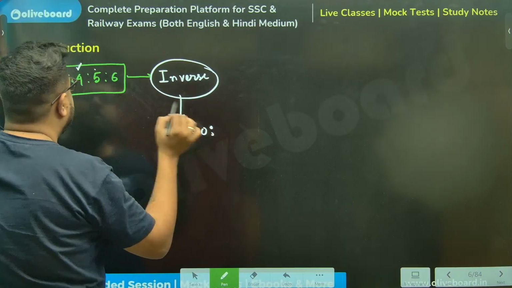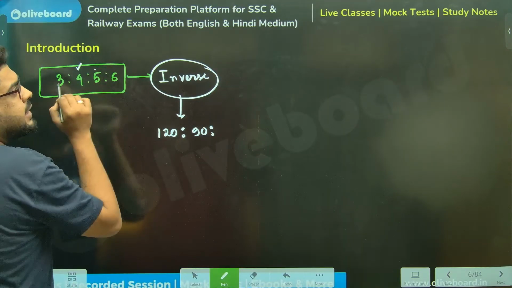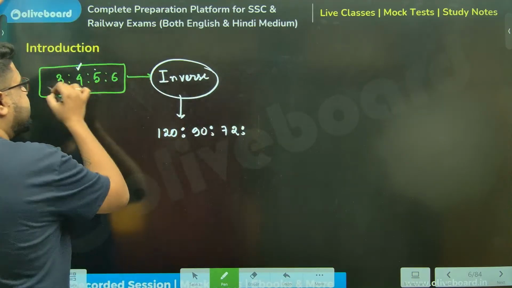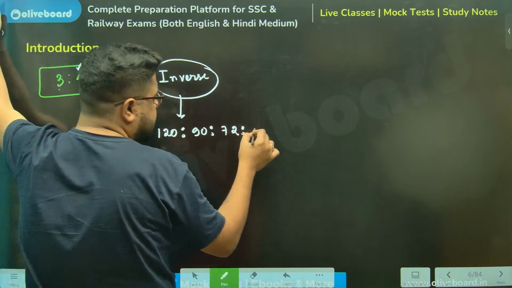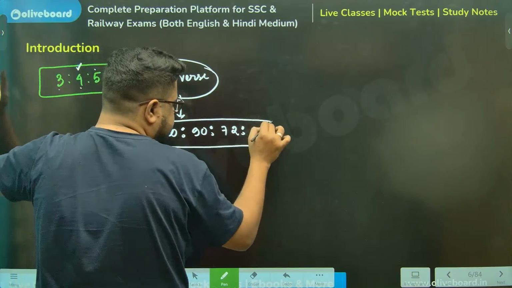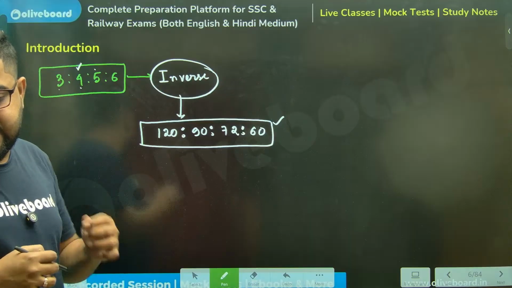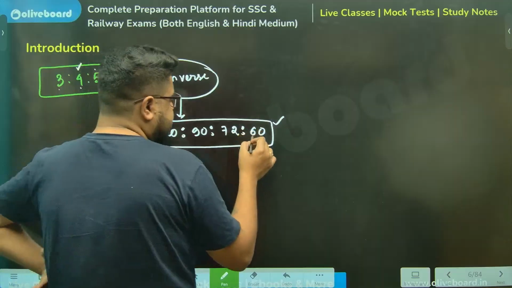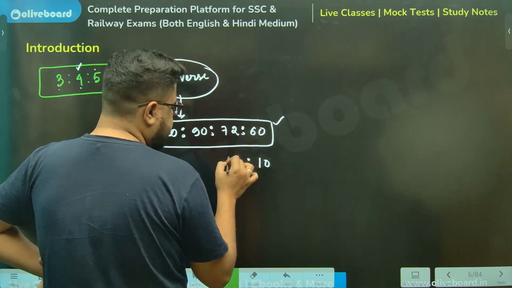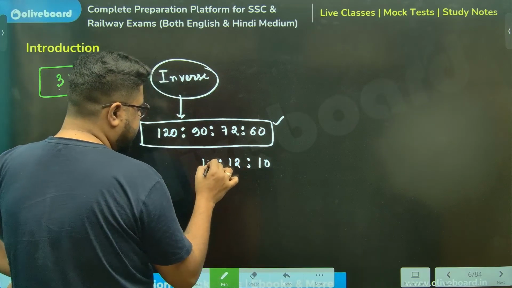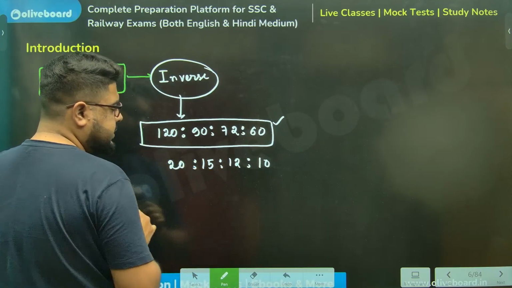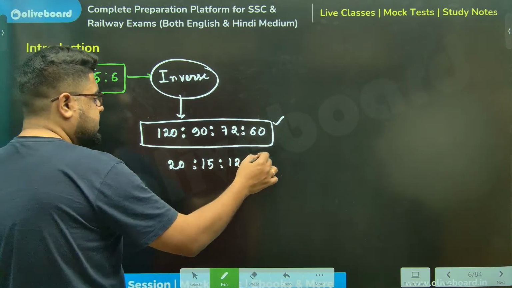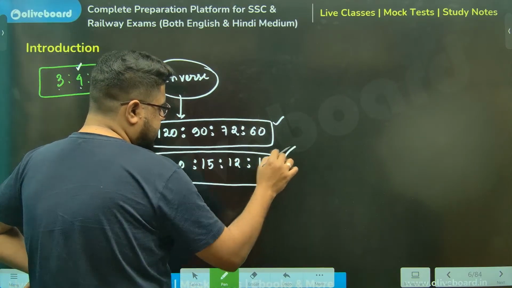Instead of 5, multiply the other two: 3 4s are 12, 6 12s are 72. Instead of 6, multiply the other two: 3 4s are 12, 5 12s are 60. Sometimes you can cancel. Here I can cancel by 6: 6 20s are 120, 6 15s are 90, 6 12s are 72, 6 10s are 60. It will not cancel by 2 or 3 further, so this is the answer. This is your correct answer.